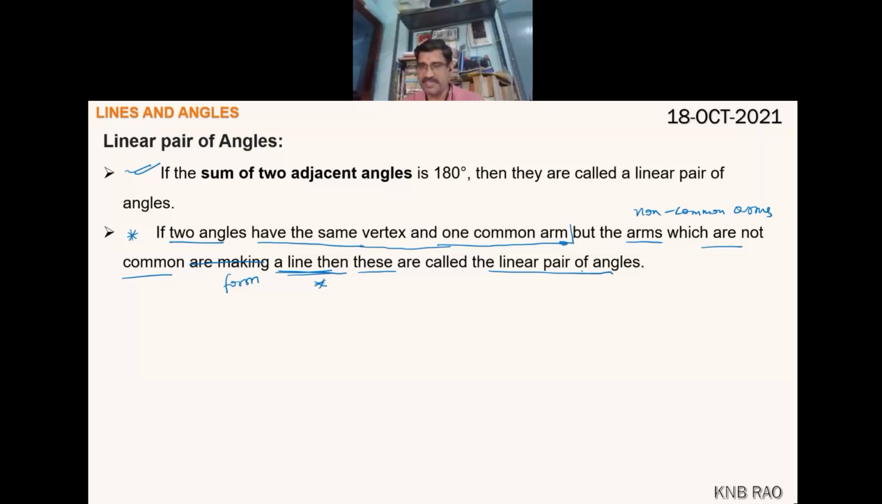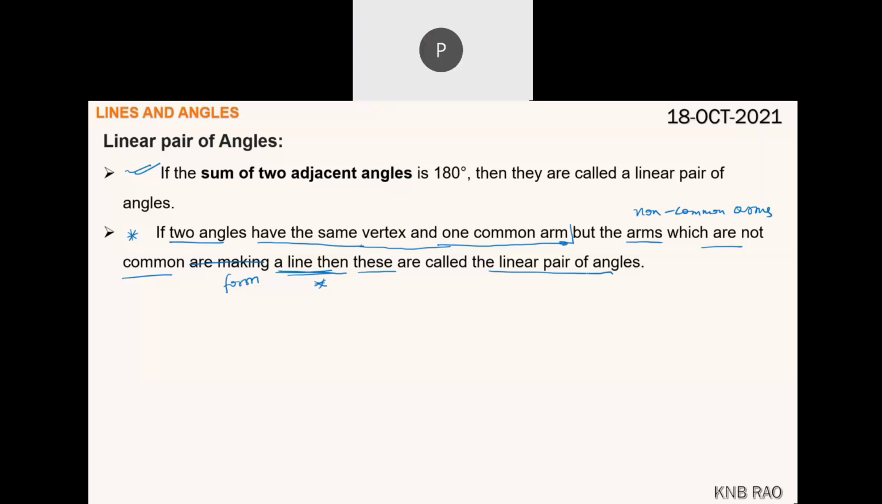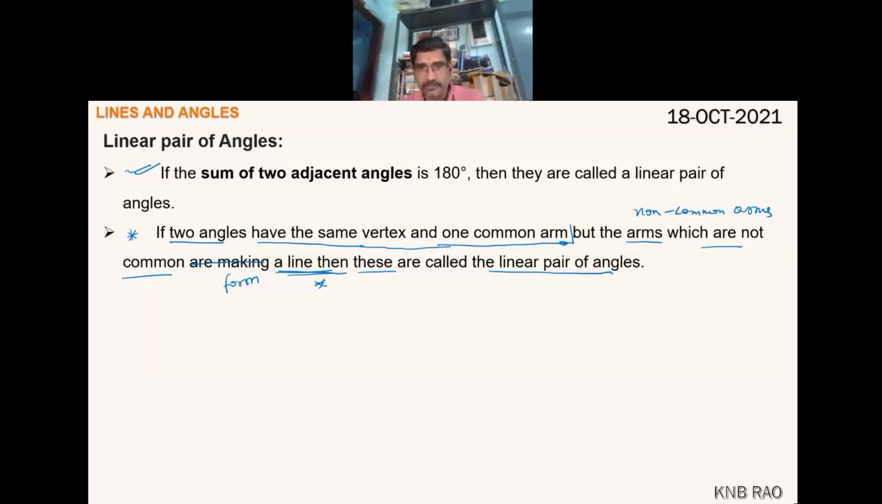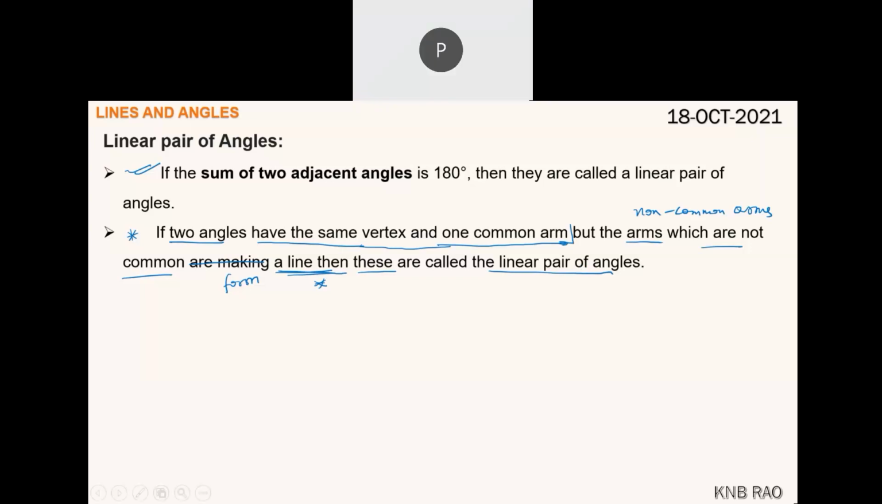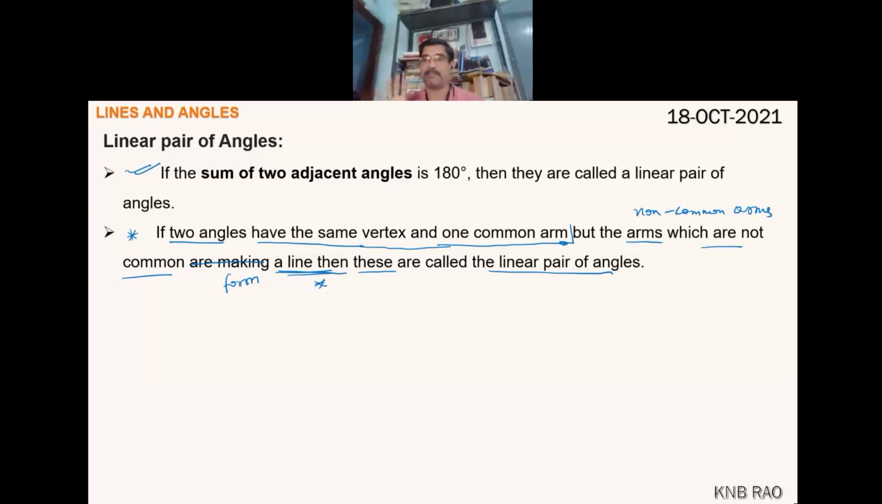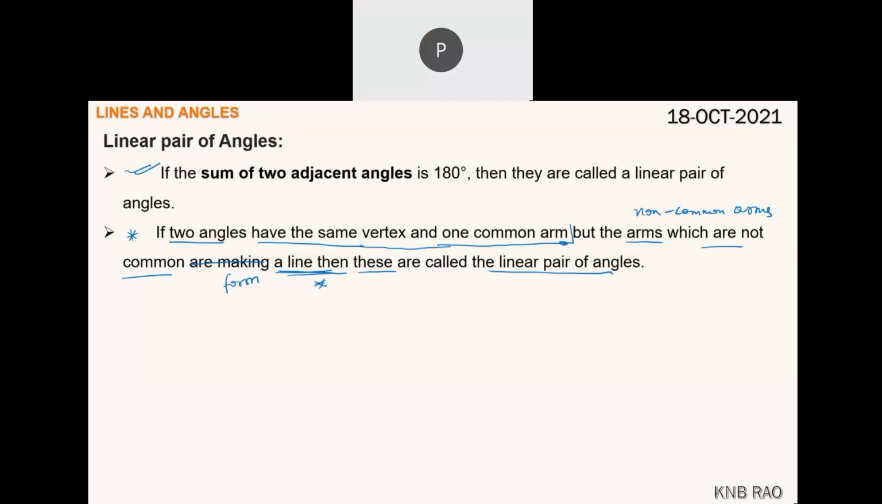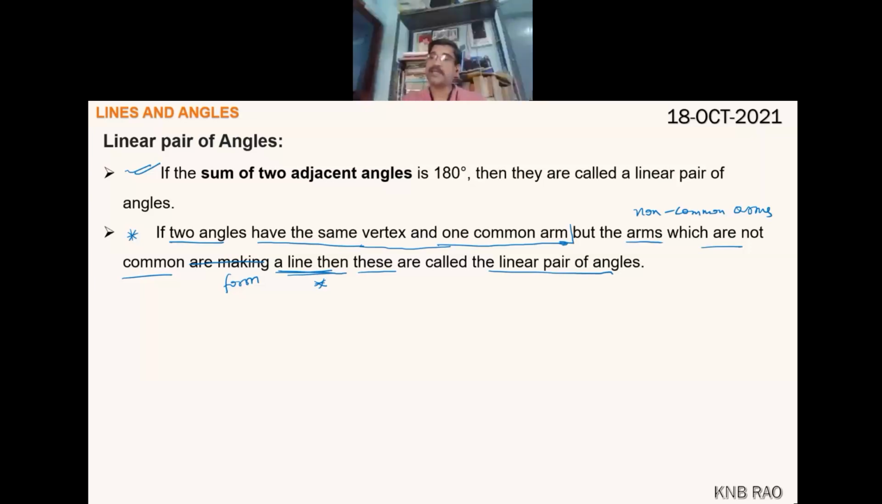Piyush, tell me. Sir, can the sum of a linear pair be complementary? No. The linear pair sum cannot be complementary. They must be supplementary. Adjacent angles whose sum is 90 degrees have no special name. Adjacent angles whose sum is 180 degrees have a special name called linear pair. Okay, Piyush?